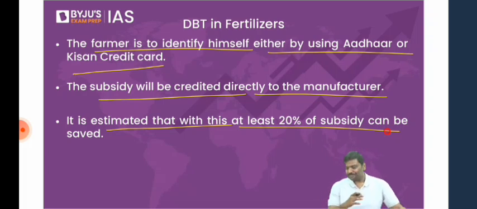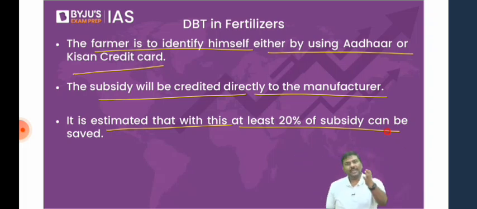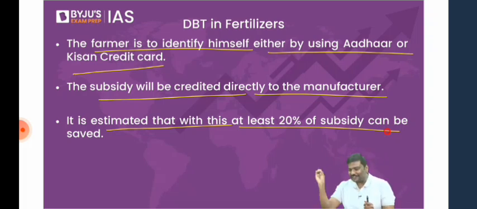Now, before you ask me, many of you will start asking, sir, why is the government not directly transferring the subsidy into the farmer's account? There are a lot of difficulties. For example, imagine you have a land, but you're sitting in a city preparing for UPSC. Will you be able to cultivate on that land? No. You will give the land to me, and I'm cultivating on the land. Now, how will the government of India identify to whom to provide this fertilizer subsidy? Don't you think there is a lot of issue here?